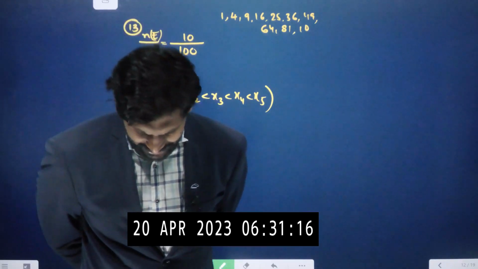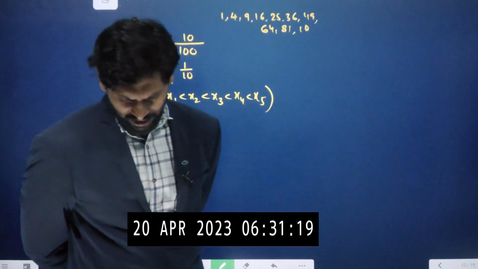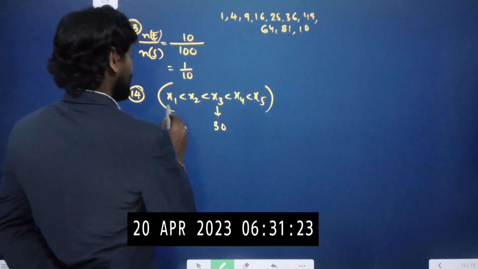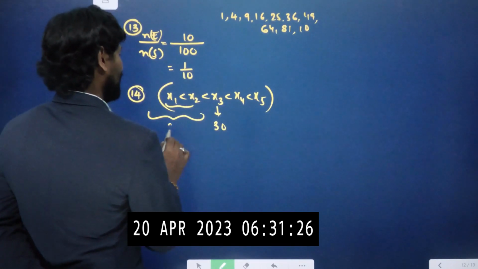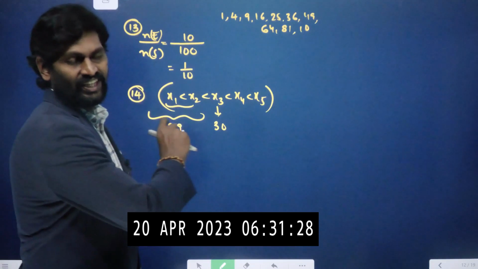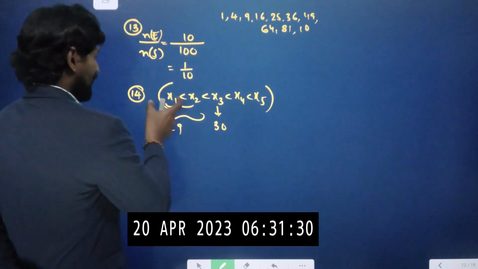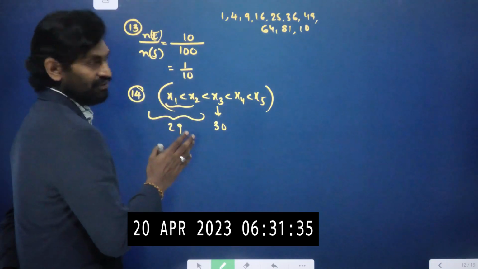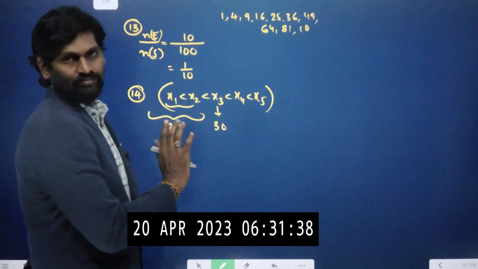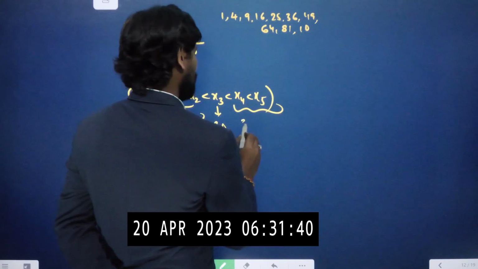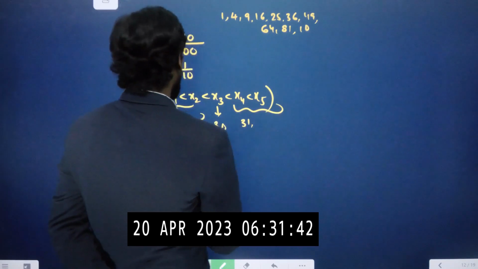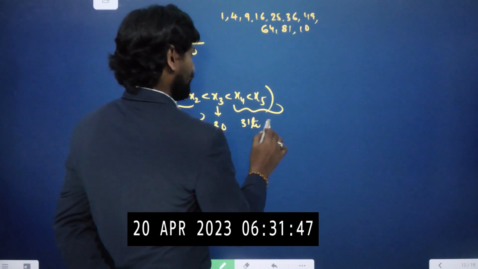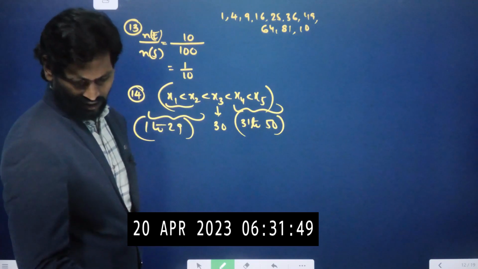Then the probability that x3 is 30. So x3 value should be 30. That means x1, x2 have 29 chances, 1 to 29, because we are writing in ascending order, right? So x1, x2 can be from the 29 numbers; x1, x2 can be any one of those numbers. x3 is 30. And x4, x5 are from 31 to 50. Here 1 to 29 are chances for x1 and x2, 31 to 50 are chances for x4 and x5. Okay?